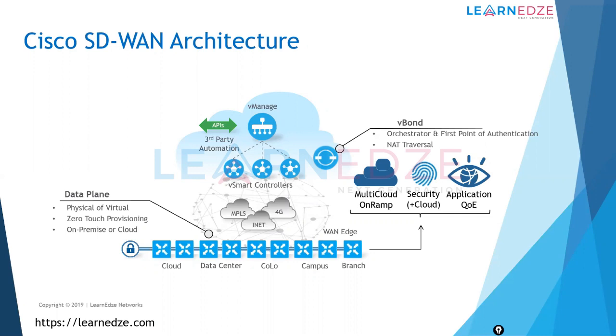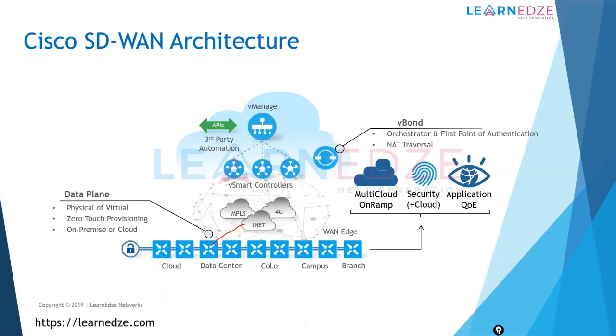So how does zero touch provisioning work? As soon as you receive an IP address, for example, you have connected to your internet provider. Let's say this is my internet connection, right? So it connects to the internet connection and receives the DHCP IP. As soon as it receives the DHCP IP, it will try to contact ztp.viptela.com. If it is a vEdge device, it will try to contact ztp.viptela.com. If it is a Cisco device, it will try to contact devicehelper.cisco.com.